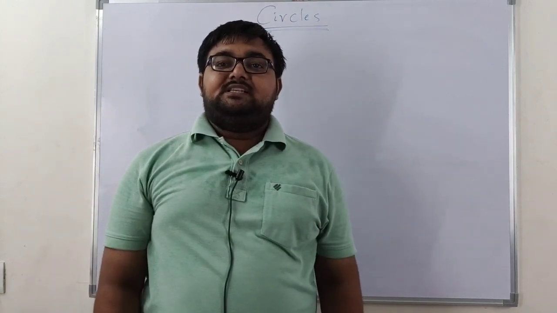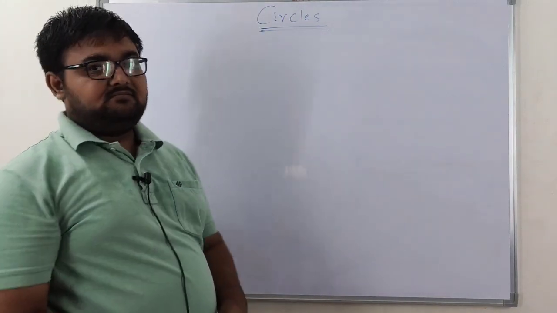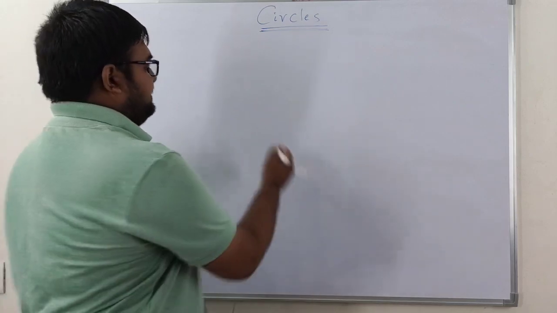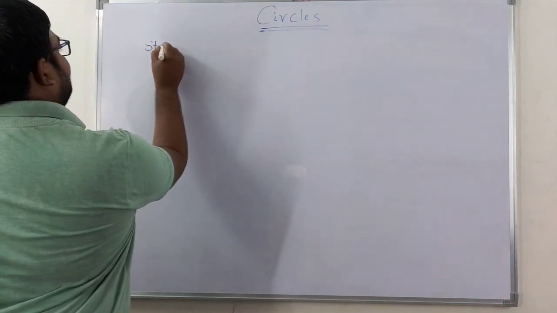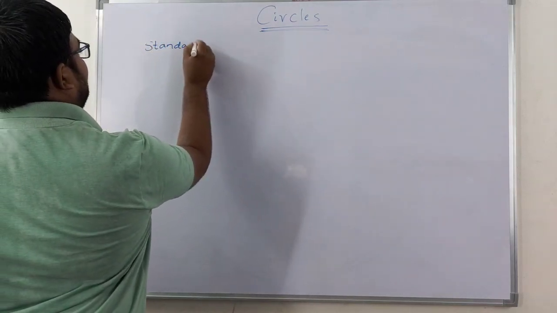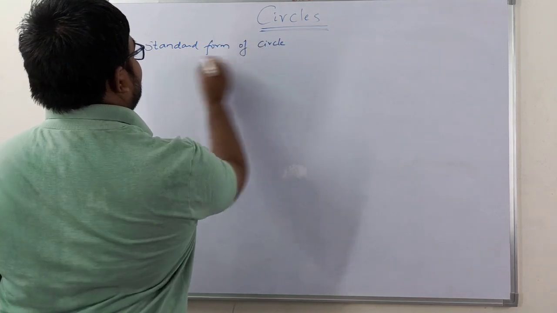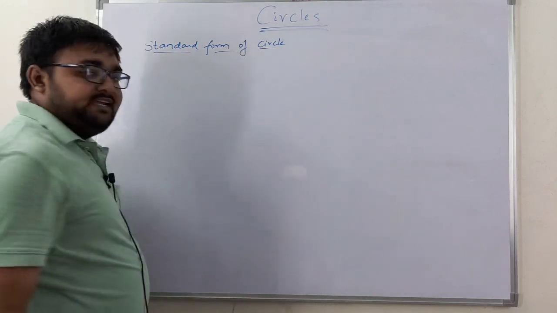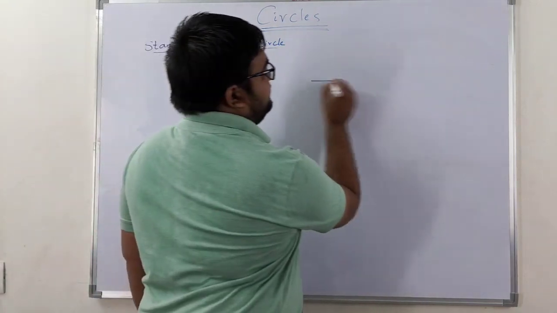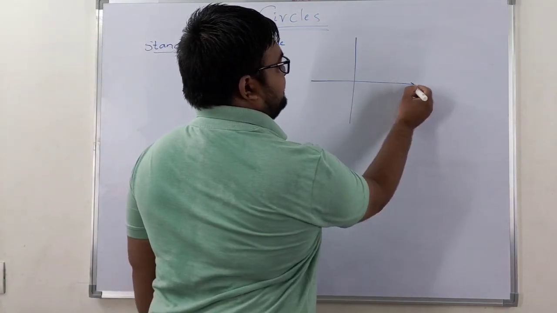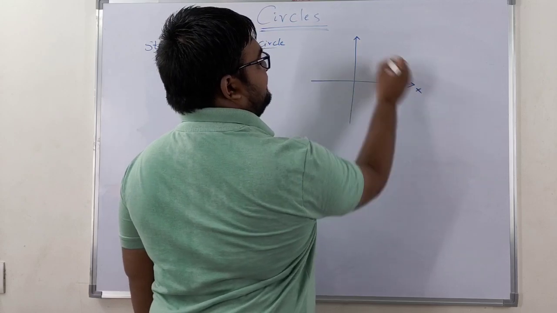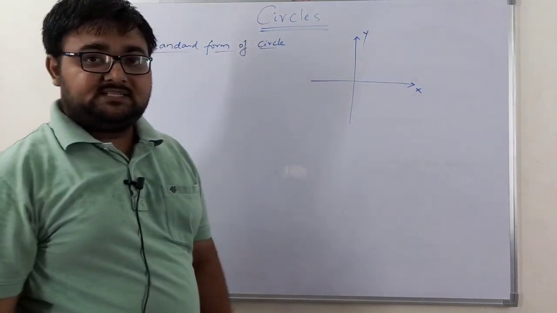Now let us see the standard form of a circle. What is meant by standard form? Now getting into the chapter. The standard form of a circle is this: suppose this is the x axis and this is my y axis.